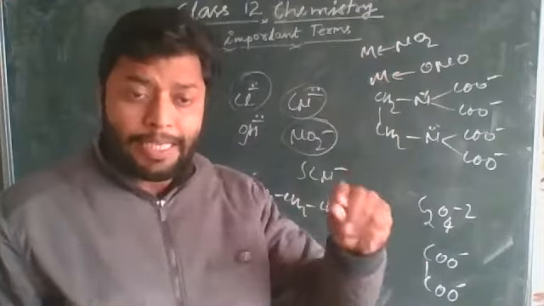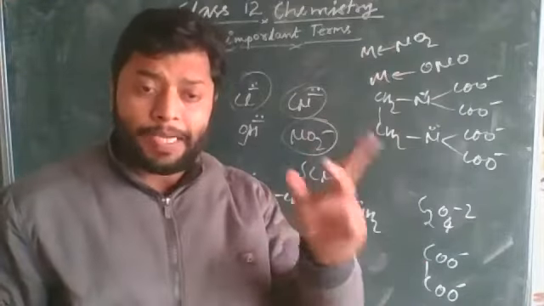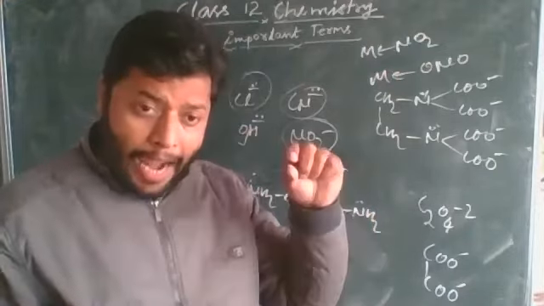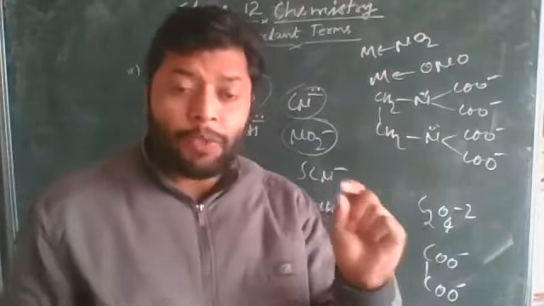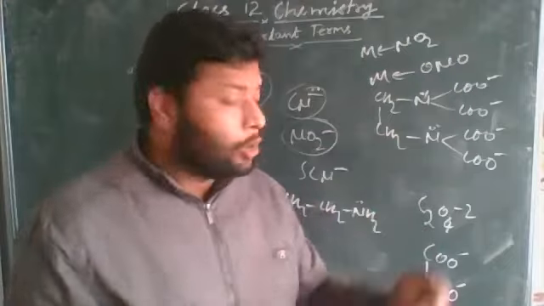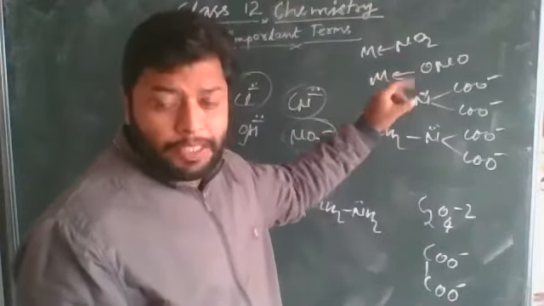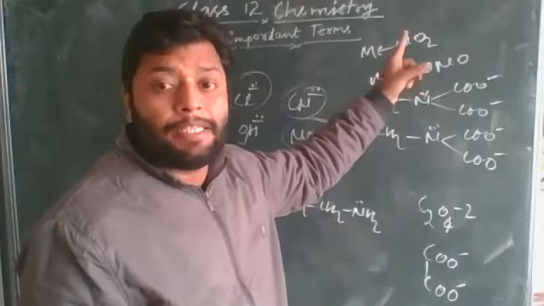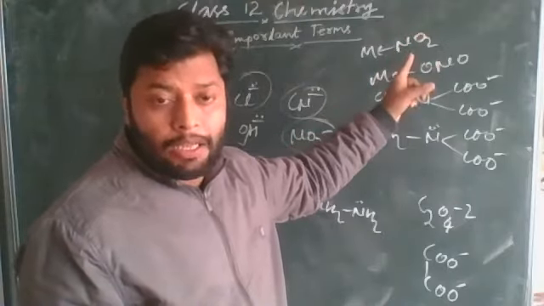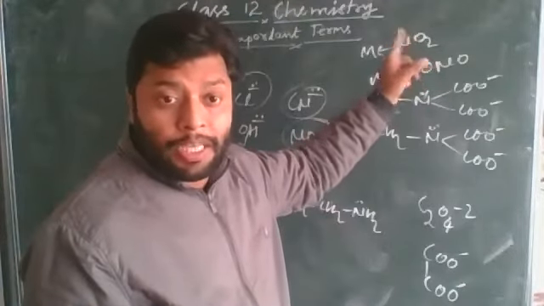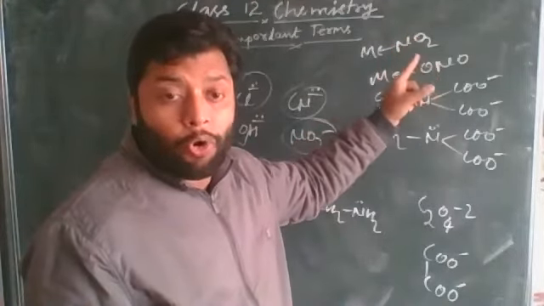Means in the same ligand, two different atoms can act as a donor atom, but at a time they behave like a unidentate. This is called the ambidentate possibility of the ligand. So this is called nitrito-N and nitrito-O.